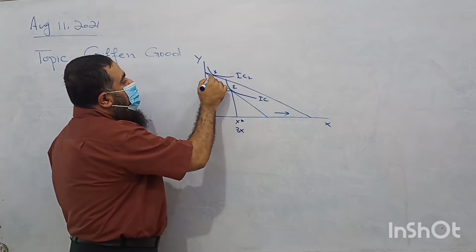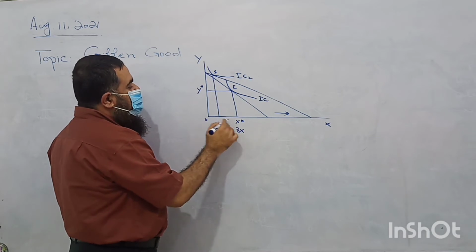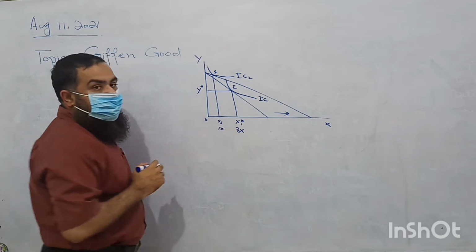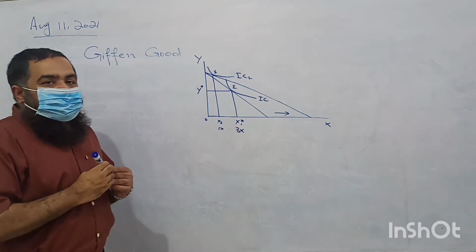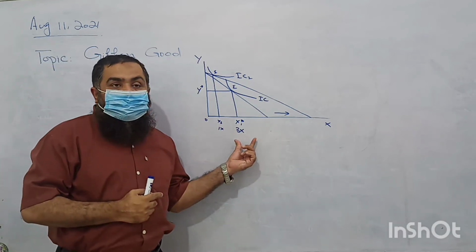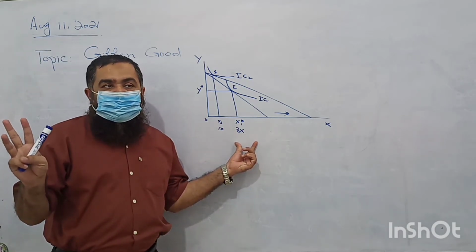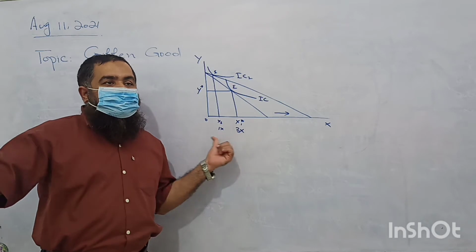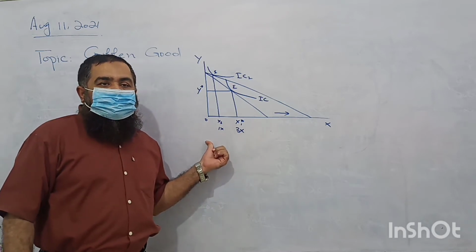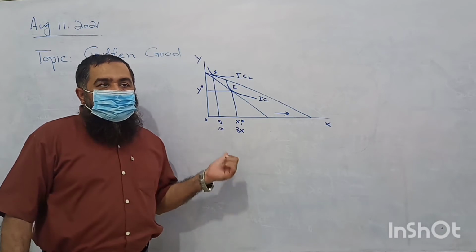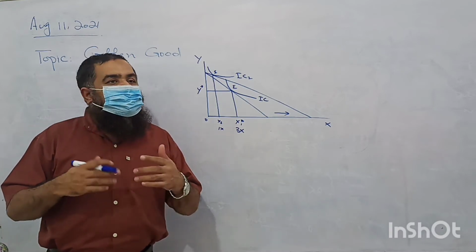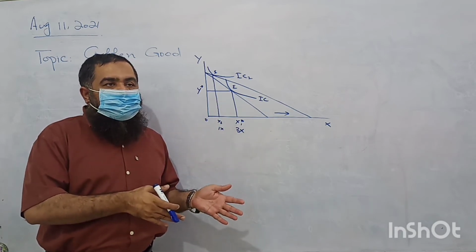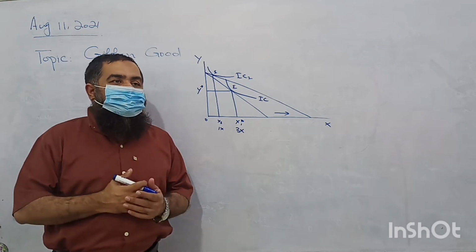So now he is going to consume only 1 unit of X, where previously, when the price was higher, he was consuming 3. It means price and quantity demanded of X are positively related. When price falls, its quantity demanded also decreases, and when price increases, its demand will also increase.